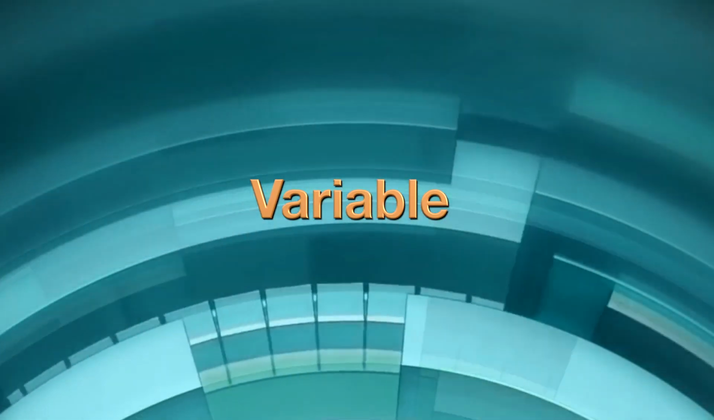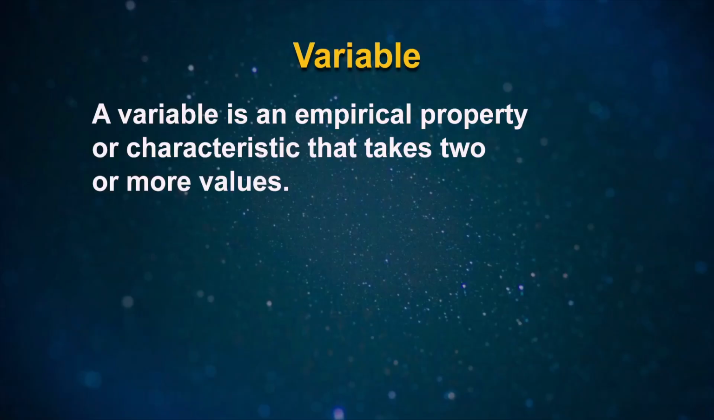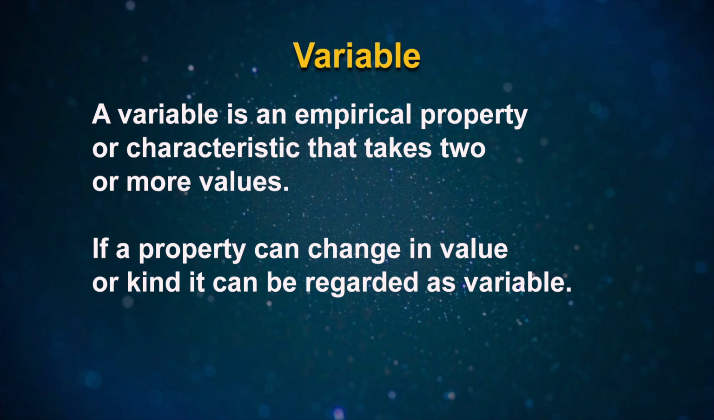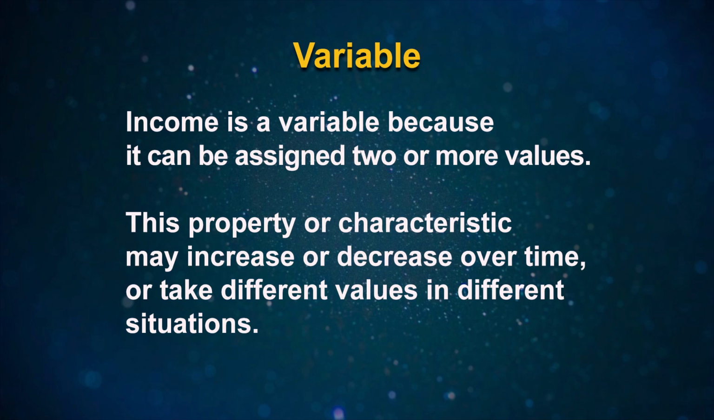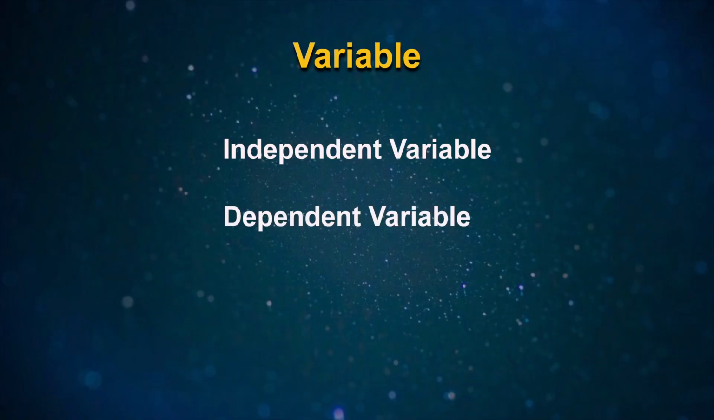Now, let us look into the concept of variables. A variable is an empirical property or characteristic that takes two or more values. In other words, if a property can change in value or kind, it can be regarded as a variable. For example, income is a variable because it can be assigned two or more values. This property or characteristic may increase or decrease over time or take different values in different situations. Basically, variables are of two types, namely independent variable and dependent variable.